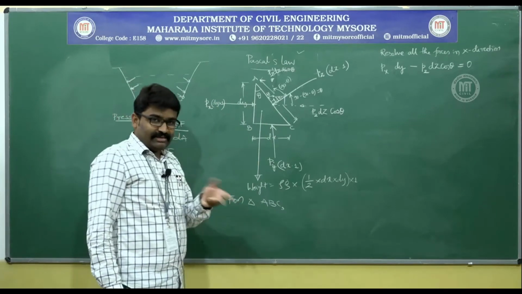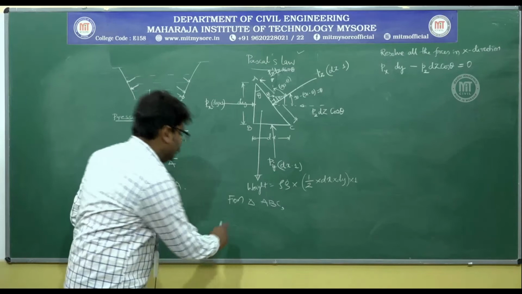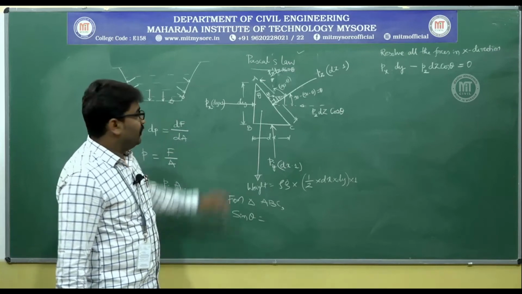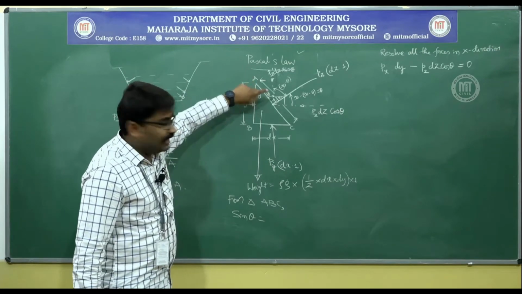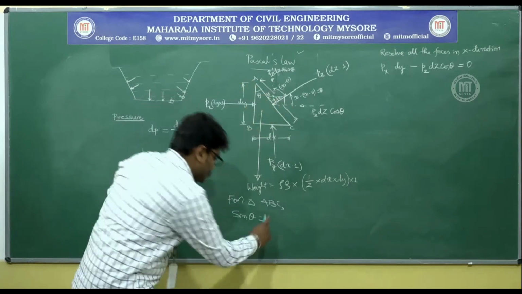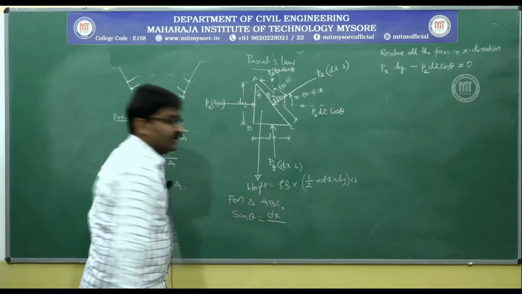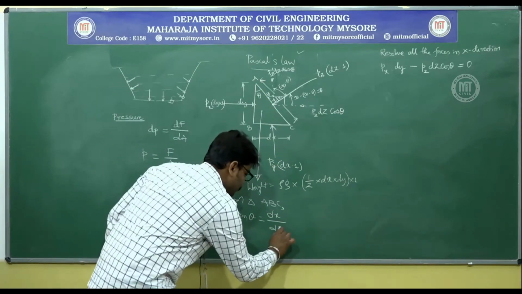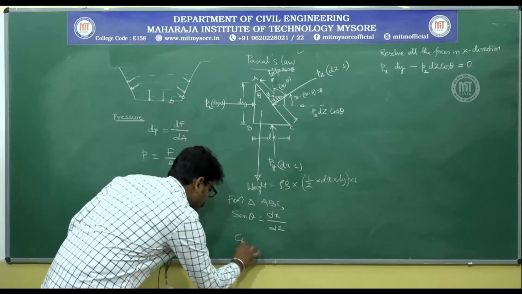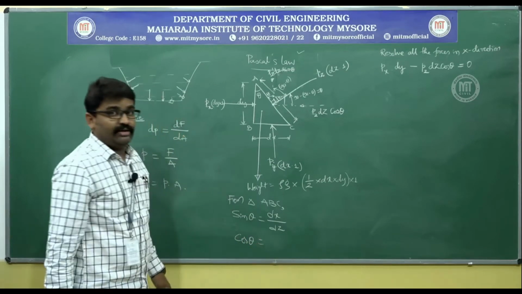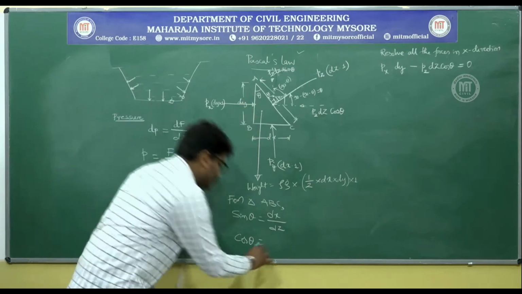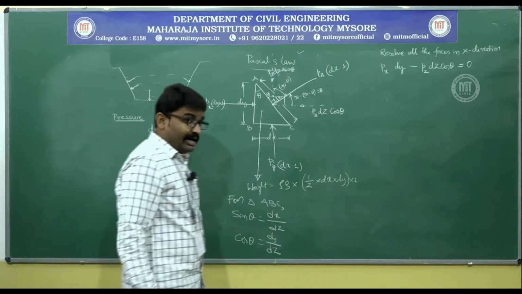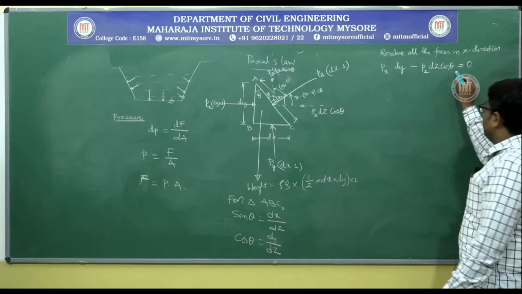Now, using that very simple trick that I have told you, what is sin theta in this triangle? Sin theta is equal to opposite by hypotenuse. What is this side opposite to the angle? Opposite to theta is dx by, what is hypotenuse? The side opposite to 90 degrees is always hypotenuse, that is dz. Very simple. And what is cos theta? Cos theta, that means adjacent, side adjacent to theta, that is dy, divided by hypotenuse is dz.